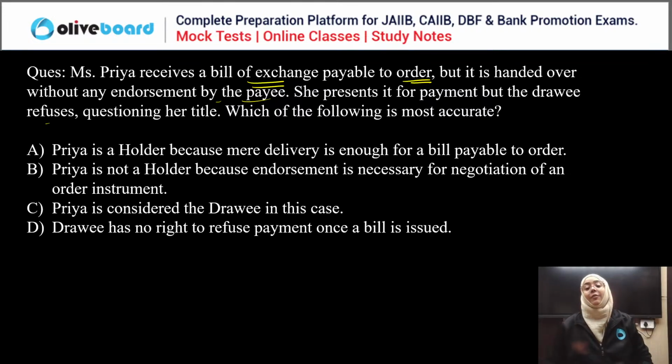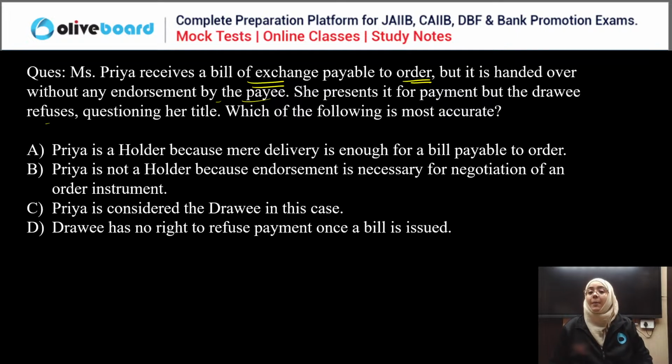Miss Priya receives a bill of exchange payable to order. If it is a bill of exchange, then for transferring it to another party for receiving the payment, endorsement and delivery both are necessary. You have to endorse that bill of exchange in favor of Miss Priya, and you have to deliver it to her. And if endorsement is not made, you just deliver the bill to Miss Priya.